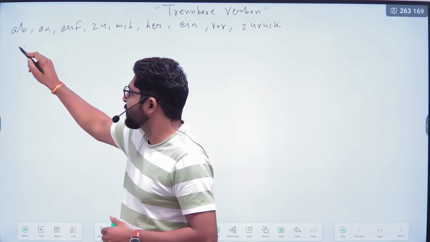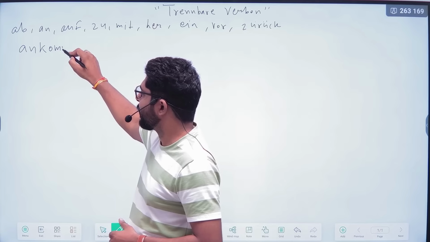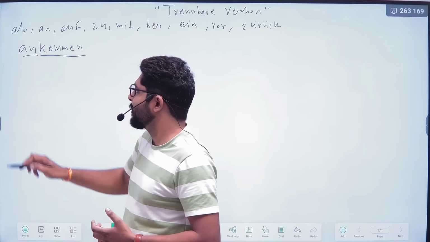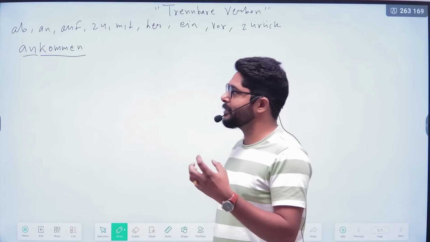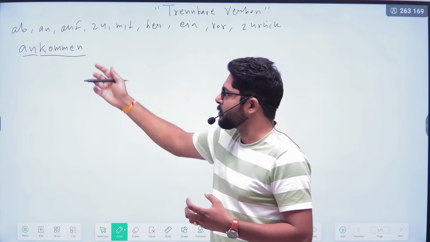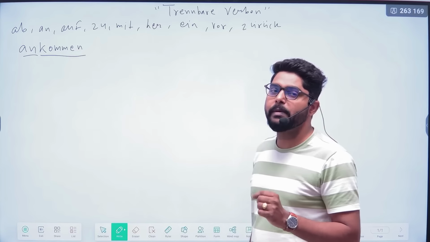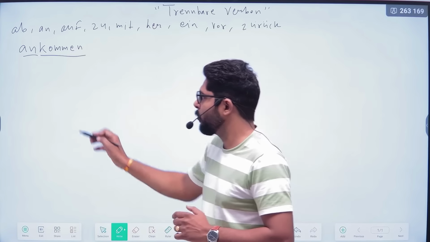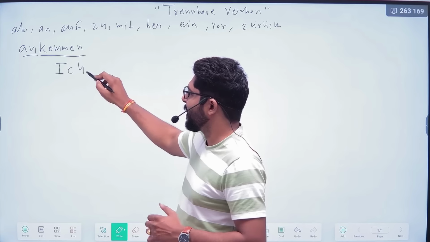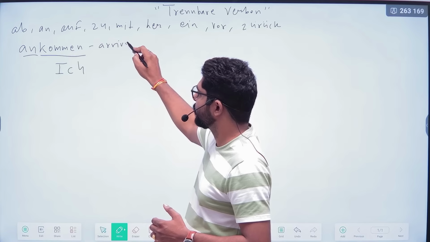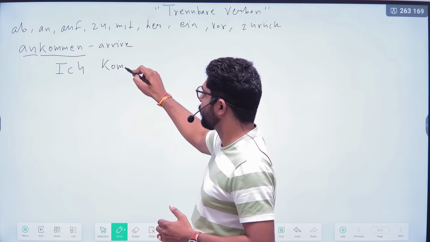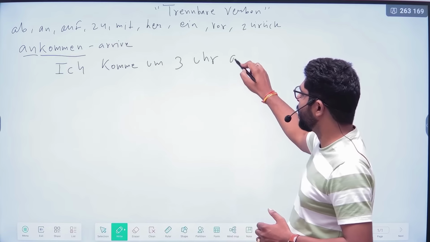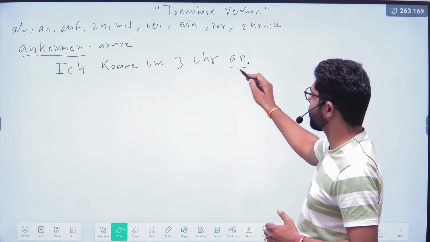How? This is the verb ankommen. You know that earlier in the verb conjugation we have seen one verb, kommen, but now it has an also at the starting. So an is also our prefix. The conjugation will be exactly the same. There will be no changes in the conjugation. If I want to say I will arrive at this time, this means arrive. So ich komme um 3 Uhr, and an will go at the end of the sentence.